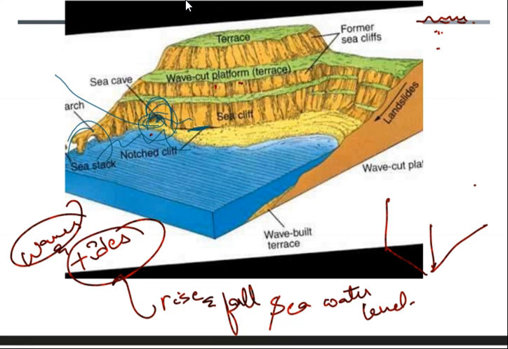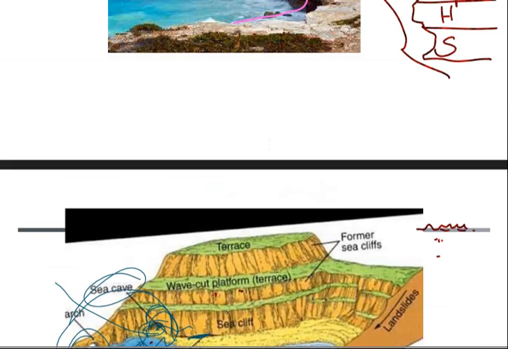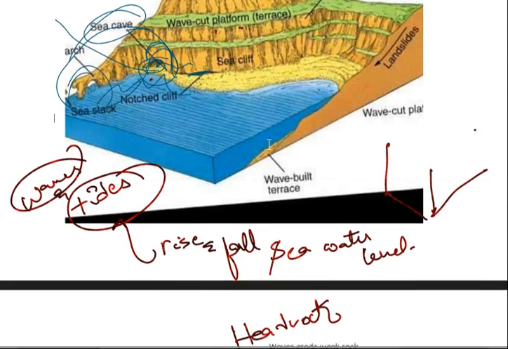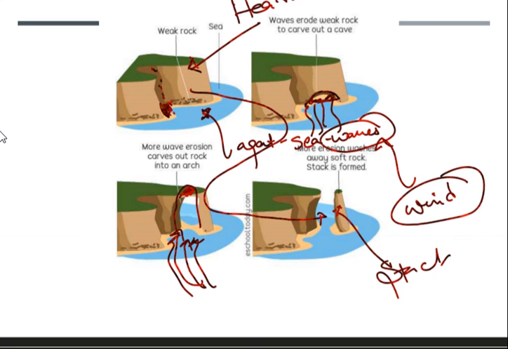And next a sea cave is created like this. Slowly this part will get separated. How? Like this. See, first it will start like this. This is a notch. Then it becomes a cave. Then slowly it becomes an arch, and then a stack. So it got separated from the whole mainland.